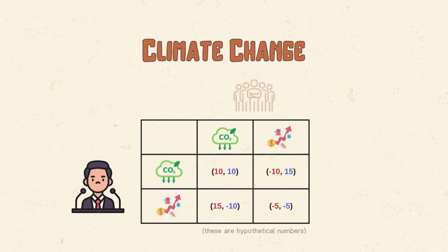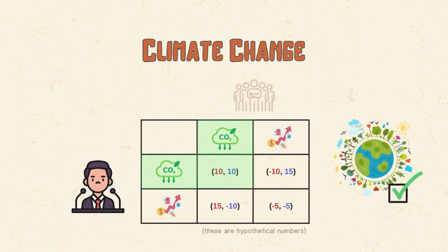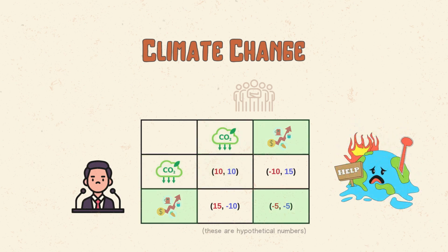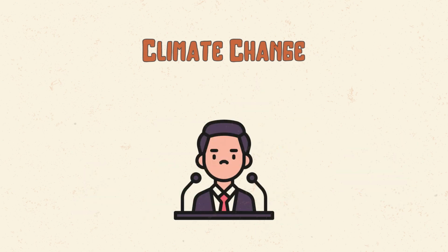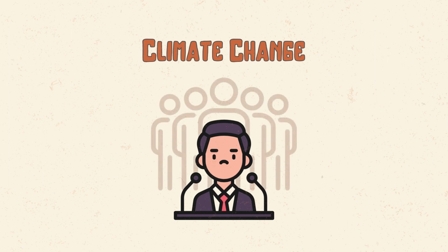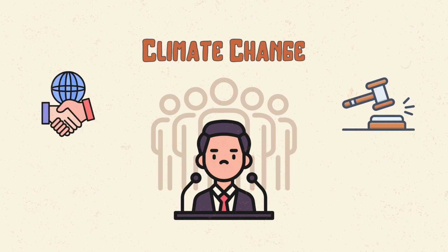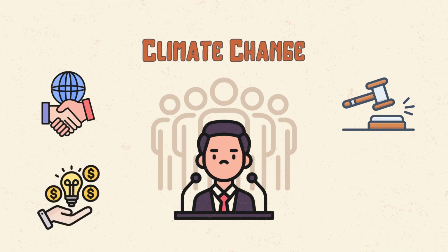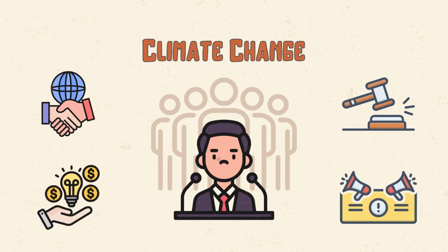This is a prisoner's dilemma because the best outcome for all countries is to cooperate and reduce emissions, but the best outcome for each country individually is to defect and increase emissions. So, what can we do to solve this dilemma? How can we encourage cooperation among countries to achieve the optimal outcome? Well, there are several possible solutions, such as creating international agreements, imposing sanctions, providing incentives, and raising awareness.